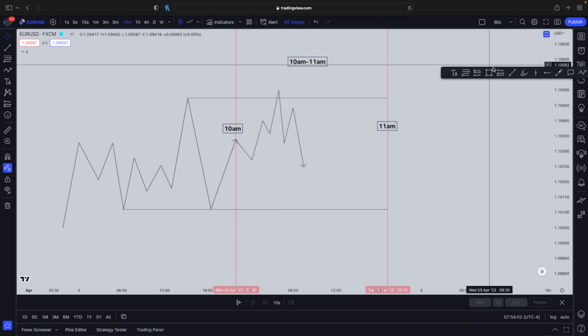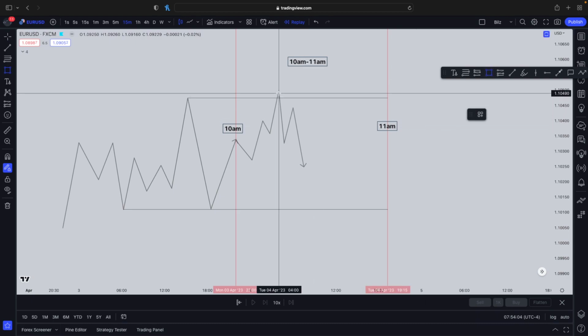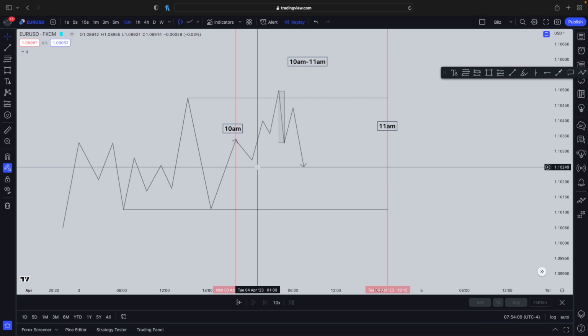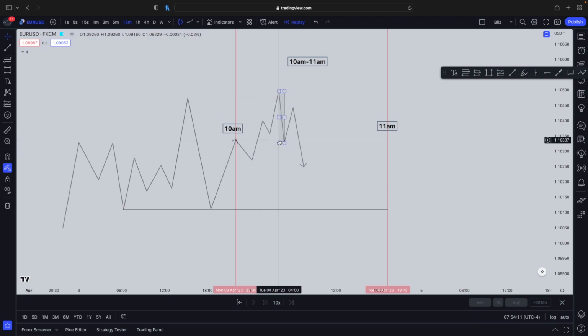Okay, but what else we have to have is we have to have some displacement. So this move right here, which formed the market structure shift or change of character, whatever you want to call it, it has to be displacement.